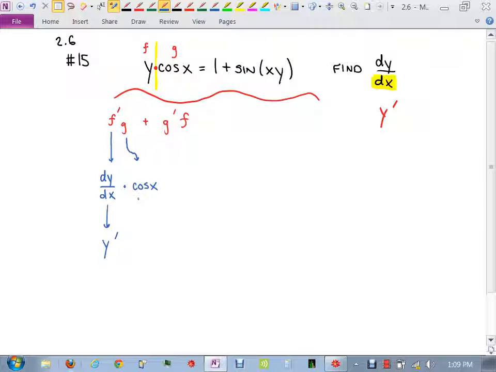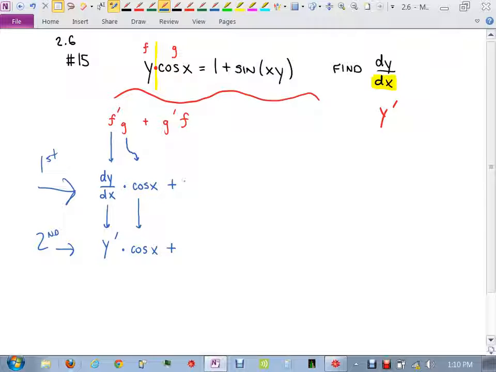Cosine x, and then cosine x. Now we do plus, right? So I'm doing two rows there. The first row is one way of doing it, and this is the second way, just using different notations. Now g prime. The derivative of cosine of x is just negative sine x, because we are treating x like the independent variable.